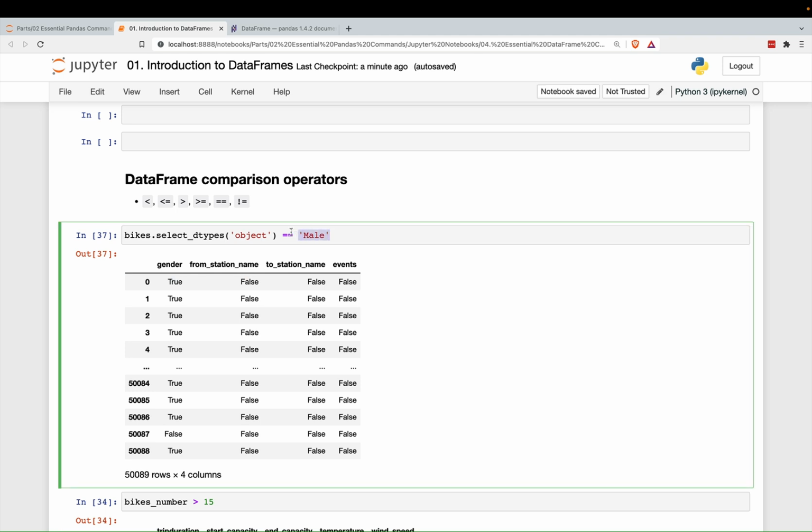Same way you could do that with a date time. That would also work if you select just the date time objects. All right, so that's how the data frame comparison operators work.